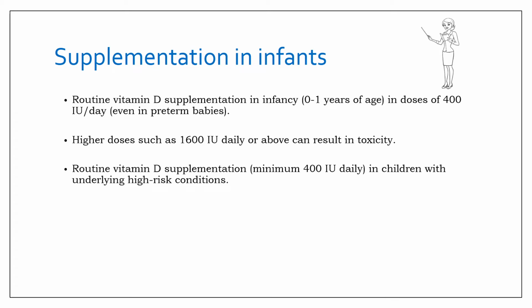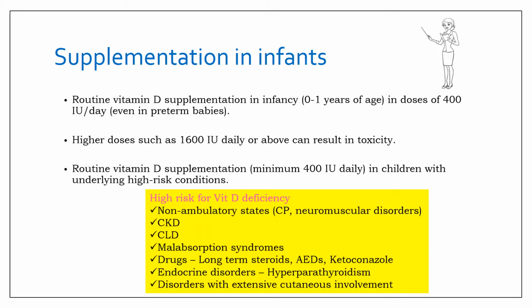So there are two basic indications for routine vitamin D supplementation. First is infancy, including preterm babies, and second is certain high risk conditions. So what are these high risk conditions? First is the non-ambulatory states like patients with neurological disorders like cerebral palsy, neuromuscular disorders, chronic kidney disease, chronic liver disease, as we know that vitamin D metabolism occurs in liver and kidneys, malabsorption syndromes, drugs, especially long-term steroids like glucocorticoids, also anti-epileptic drugs and ketoconazole, endocrine disorders like hyperparathyroidism, and disorders with extensive cutaneous involvement.